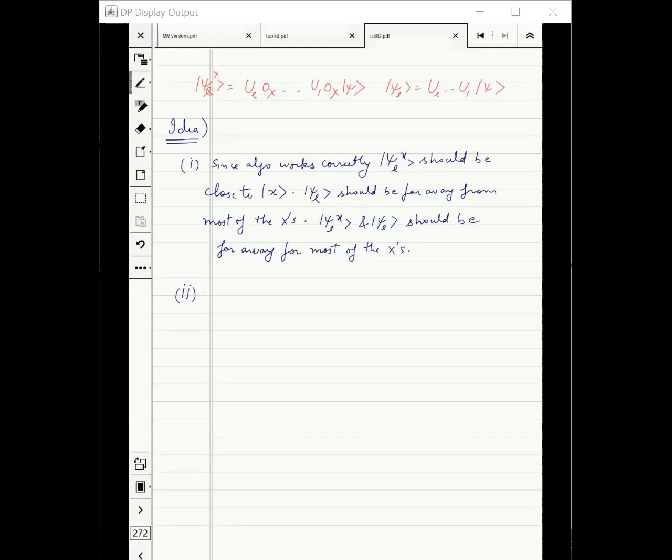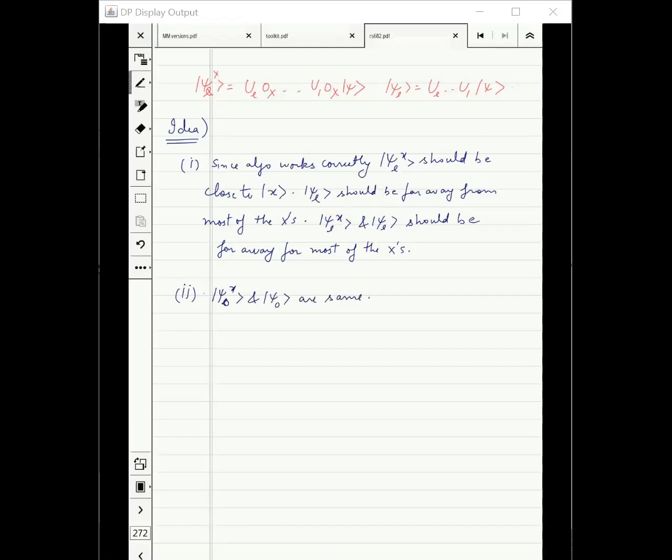Okay. Again, notice that the starting state is psi 0. It is fixed. It does not depend on x, right? That means psi 0x and psi 0 are the same. Do you agree?